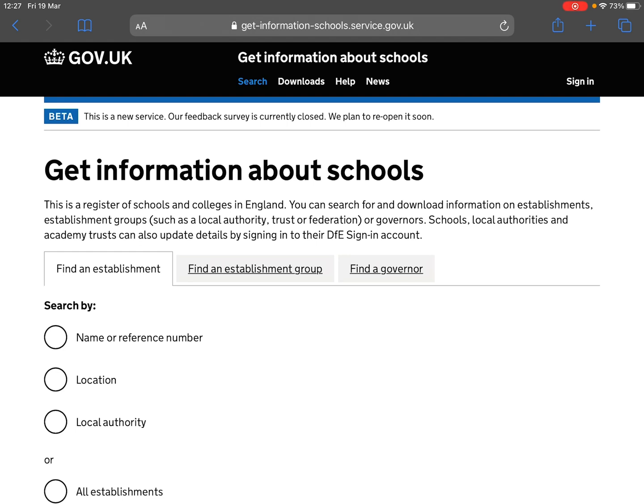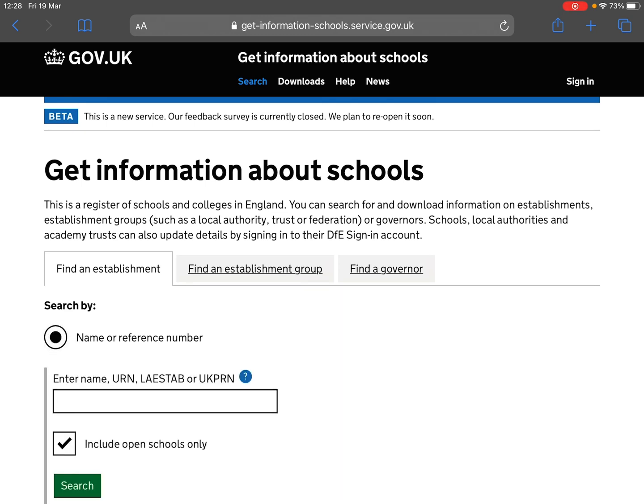So I'm going to start by just introducing the three tabs that you see here. Find an establishment will work for any maintained school, any voluntary aided school, and any academy. With the voluntary aided schools, if you're putting in, for example, St Thomas More, you sometimes need to put in the full name for Saint, S-A-I-N-T. Sometimes S-T will work. Finding establishment groups is particularly helpful if you know the full name of a multi-academy trust.